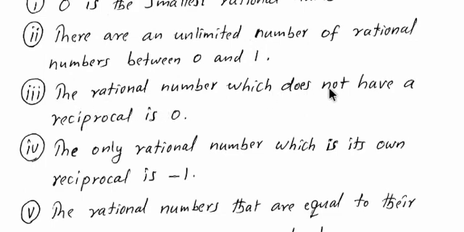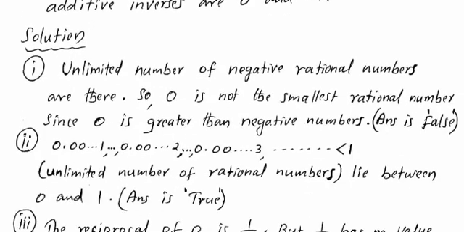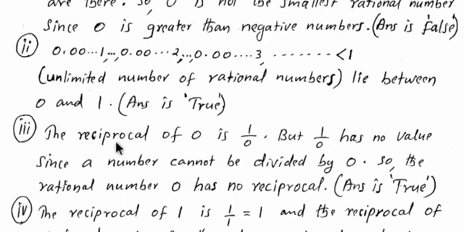Then third question. What is the third question? The rational number which does not have a reciprocal is 0. See the solution. The reciprocal of 0 is 1 by 0. We know that the reciprocal of 1 is 1 by 1, the reciprocal of 2 is 1 by 2. Therefore, the reciprocal of 0 can be written as 1 by 0. But 1 by 0 has no value, since a number cannot be divided by 0. So, the rational number 0 has no reciprocal.